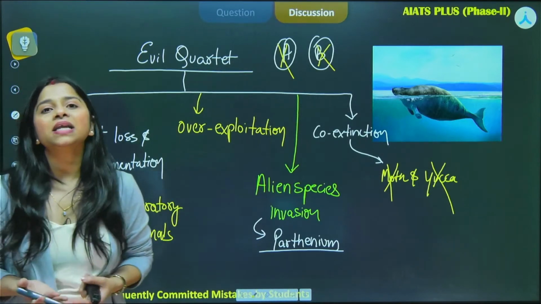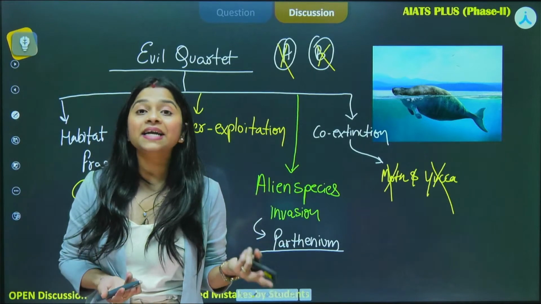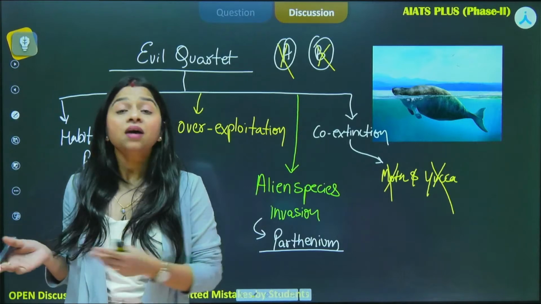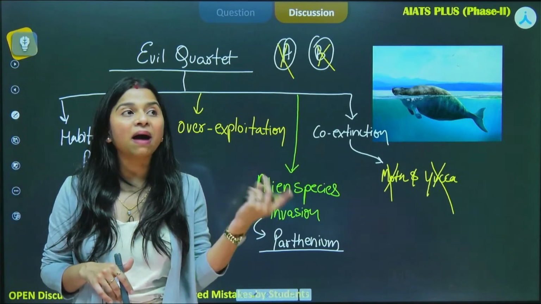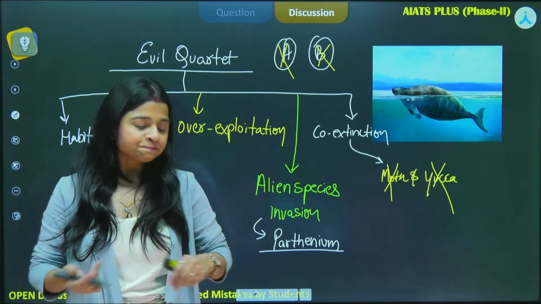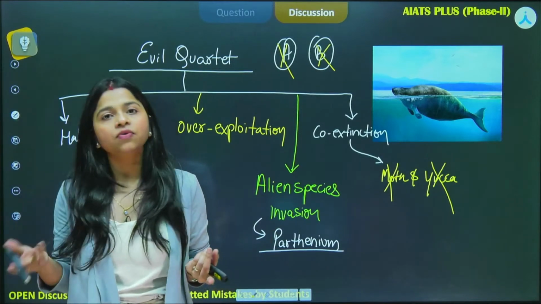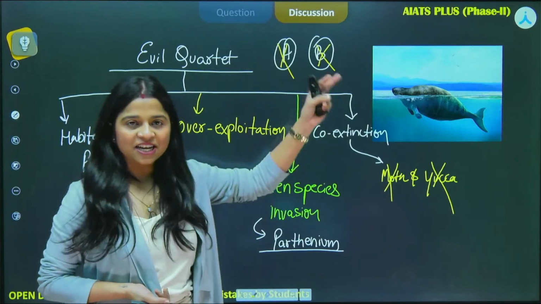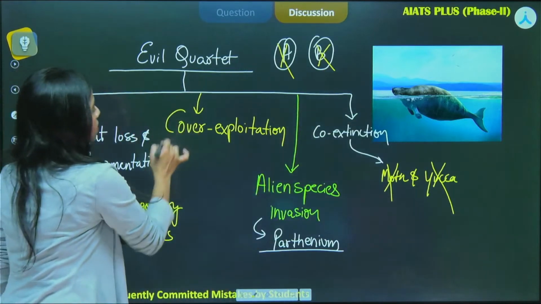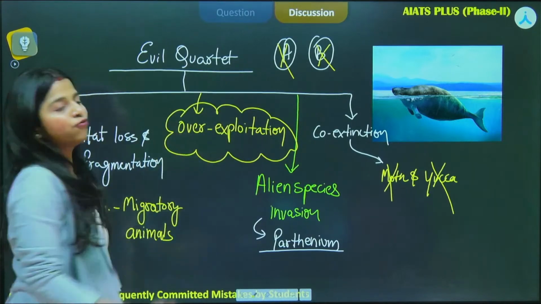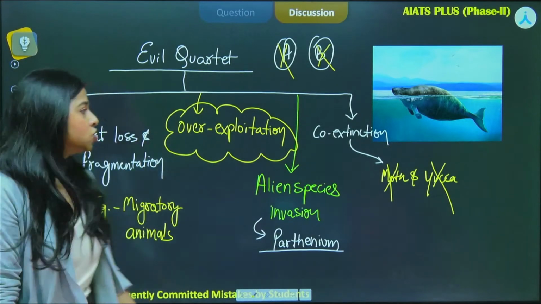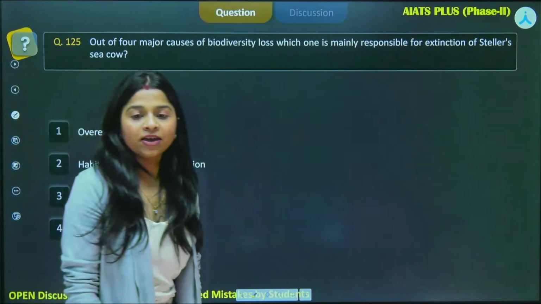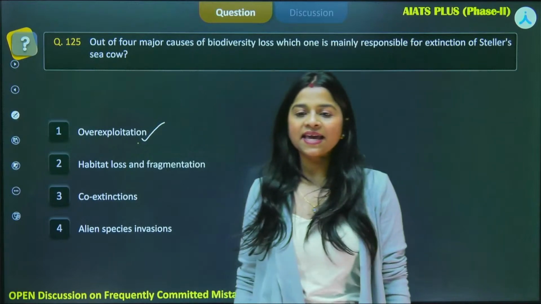Okay, many pollinators and pollinating agents that we speak of, and the plants that are getting pollinated, are dependent on each other. For example, bats and the agave plant. So if one becomes extinct, the other will automatically become extinct. So that is co-extinction. And this is your stellar sea cow, which was the victim of overexploitation. Alright, so the correct answer for the given question will be your first answer. Okay, fig and wasp, yes, that is also the correct example for the same.